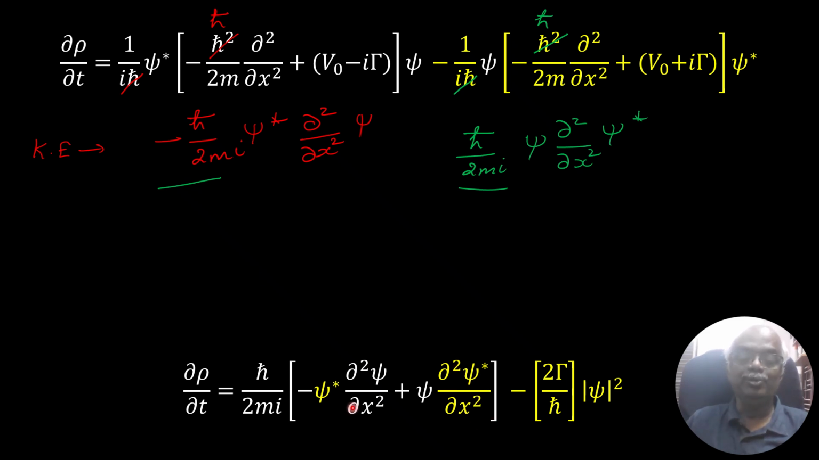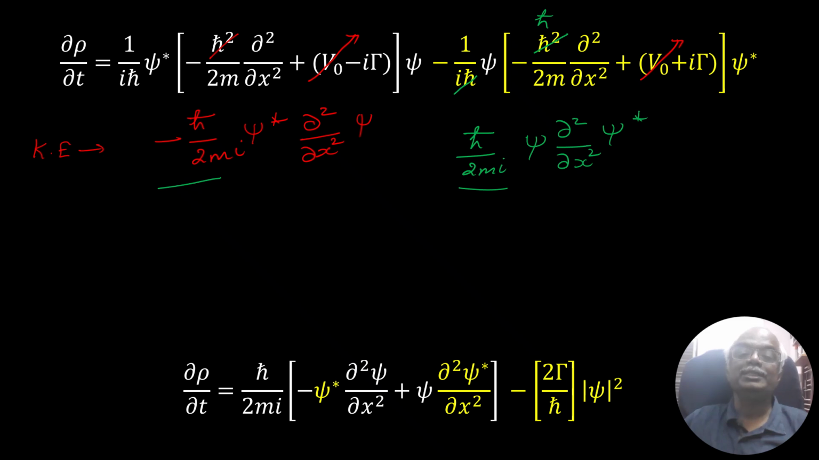Now you take the potential energy term. This V naught will get cancelled with this V naught because there is a negative sign here. Then what about the next term?